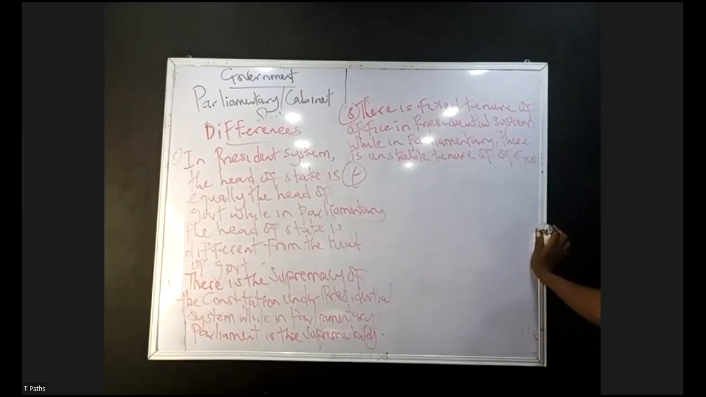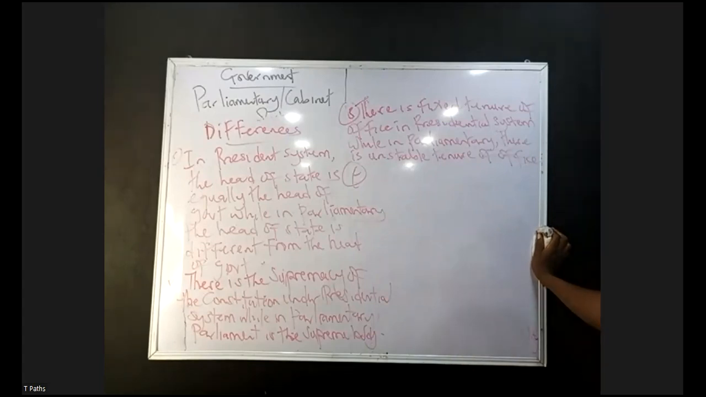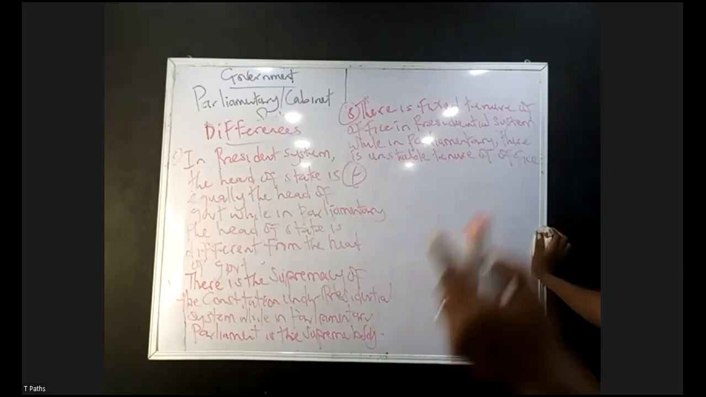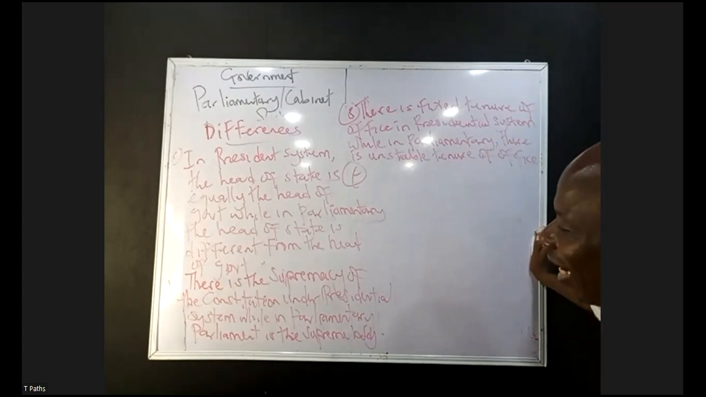Number 5, in presidential government, there is individual responsibility, while in parliamentary, there is collective responsibility. Number 6, in presidential government, ministers are accountable to the what? Presidency. While in parliamentary, the ministers are accountable to the what? There's collective what? Responsibility to the parliament. In presidential government, there is what? Separation of power among 3 organs, while in parliamentary, there is fusion of governmental powers.